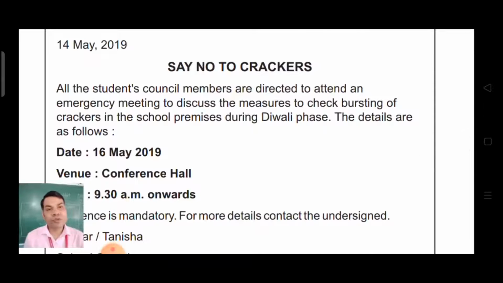So all the students' council members are directed to attend an emergency meeting to discuss the measures to check bursting of crackers in the school premises during Diwali. The details are as follows.